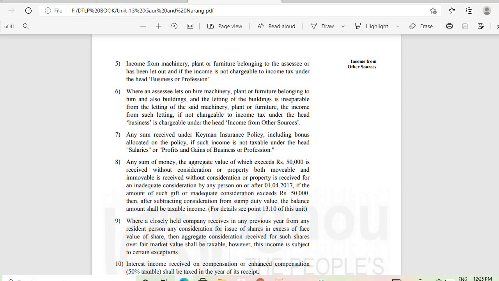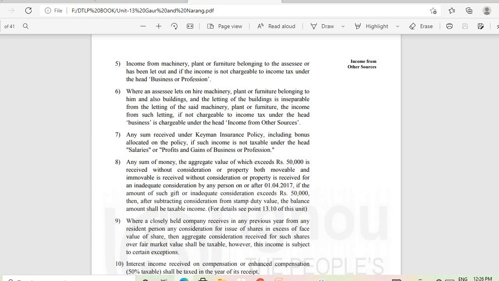Then where an assessee lets out on hire machinery, plant or furniture belonging to him and also a building, and the letting of the building is inseparable from the letting of the said machinery, plant or furniture, the income from such letting, if not chargeable to income tax under the head business, is chargeable under the head income from other sources. Then any sum received under a key man insurance policy including bonus allocated on the policy, if such income is not taxable under the head salary or profits and gains of business or profession,